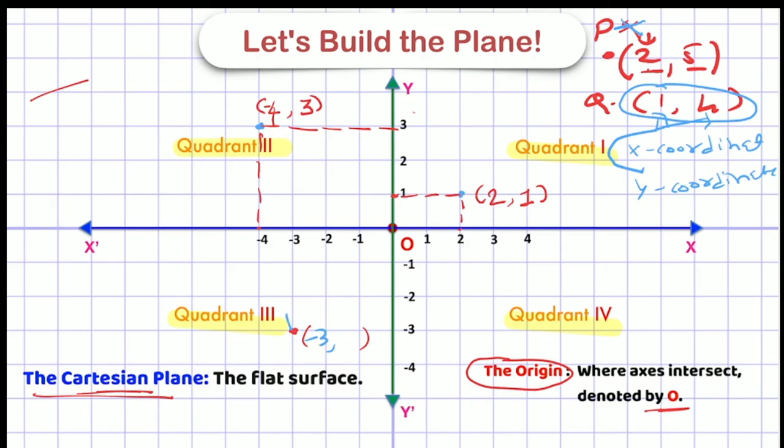Let me draw it. Now, for the second number, you have to look at the y-axis. So let me look at the y-axis from this point. It will be -3 again. So my coordinates will be (-3, -3) for this point, right? The same way you can describe the coordinates of any point.